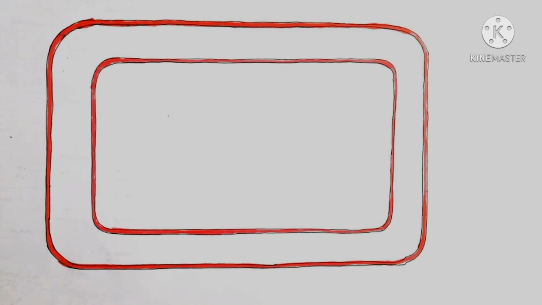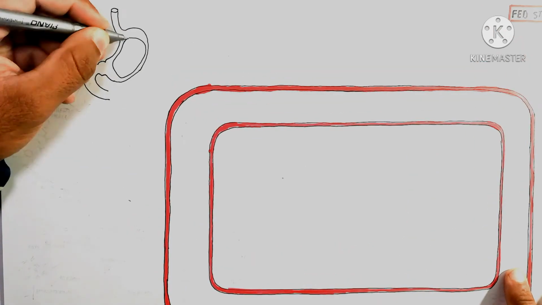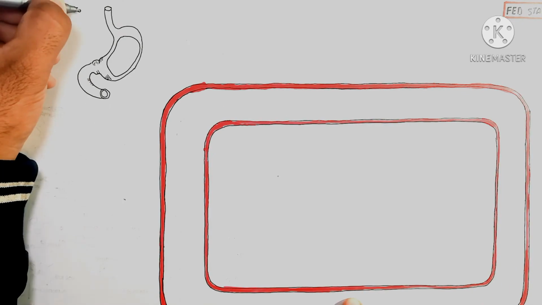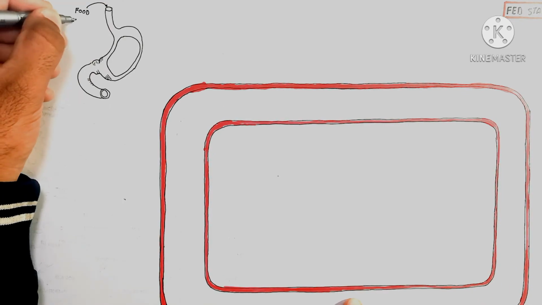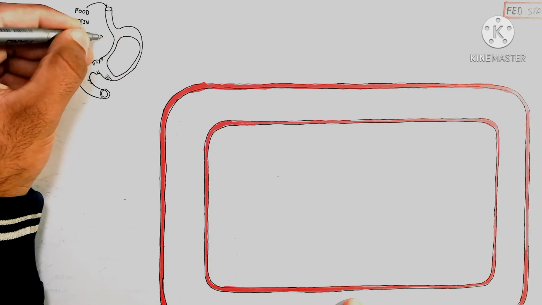So glycogenolysis will not occur, but glycogenesis will occur. So here I have drawn a blood vessel, and first of all we will discuss the stomach.